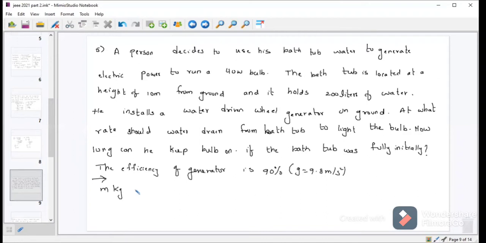Solution: m kg of water falls from height h.